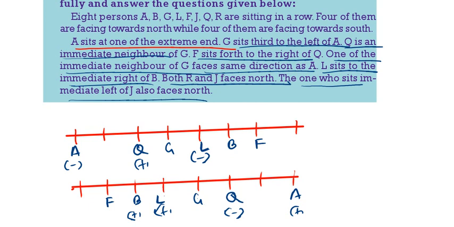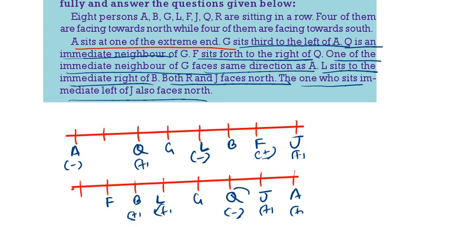Then both R and J face the north direction. So if I write J here, J plus, the one who is on the immediate left of J also faces north. Here, the one who is on the immediate left of J faces north direction.